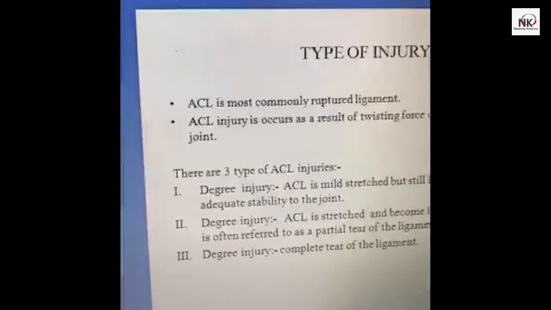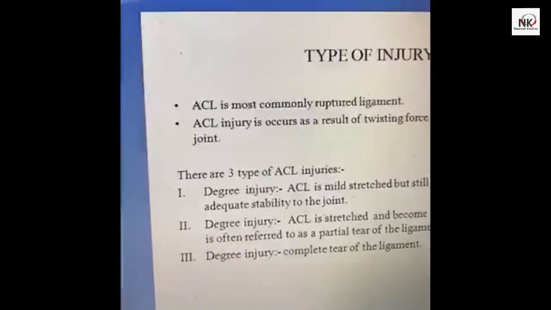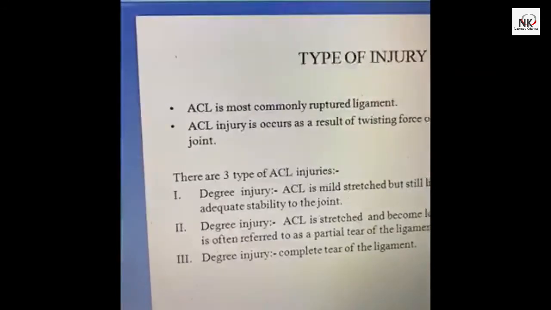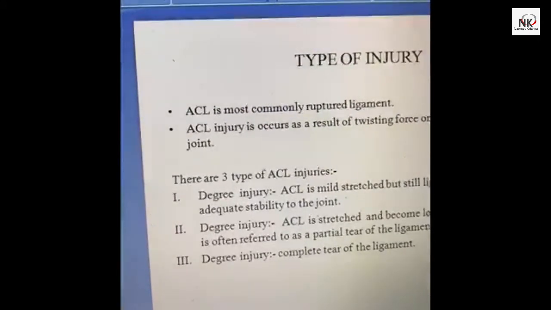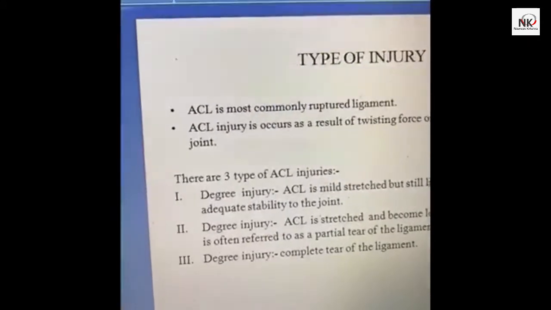Now the type of injury. As we already know, every single person in this workshop knows that ACL is one of the commonest ligaments to get injured during any kind of twisting.